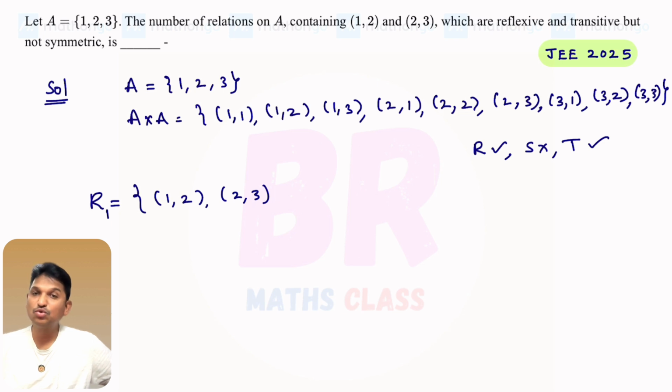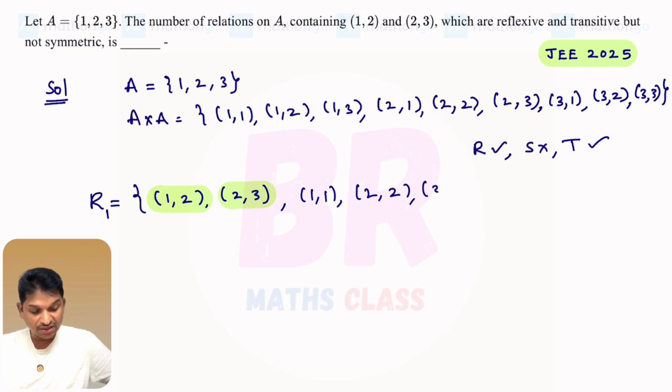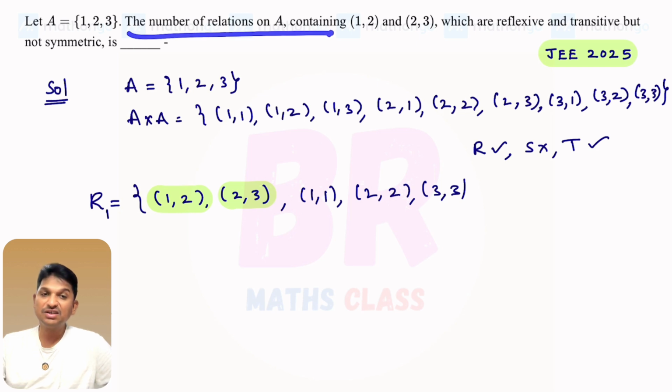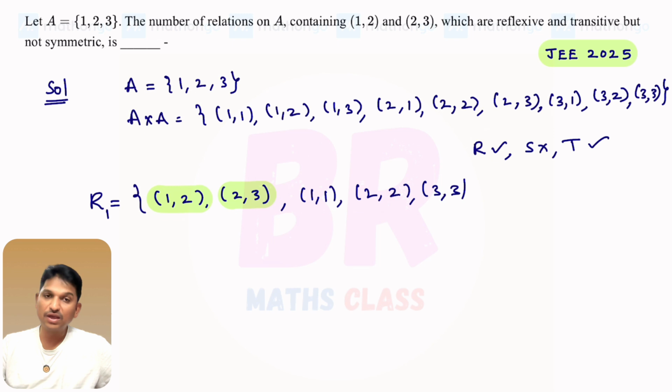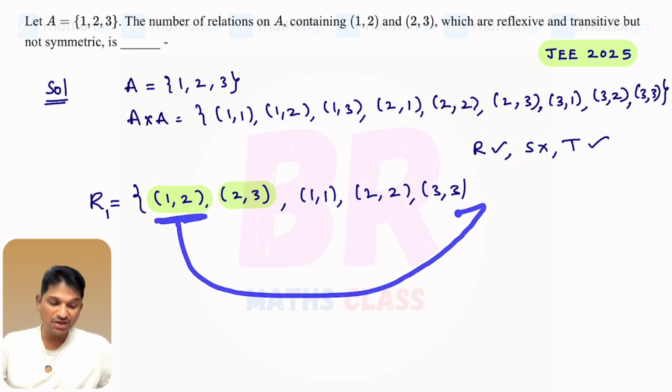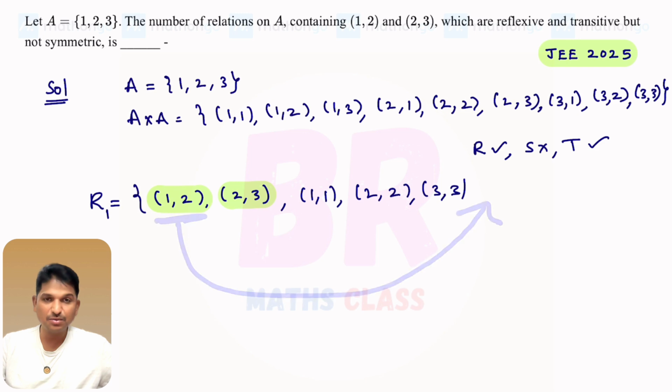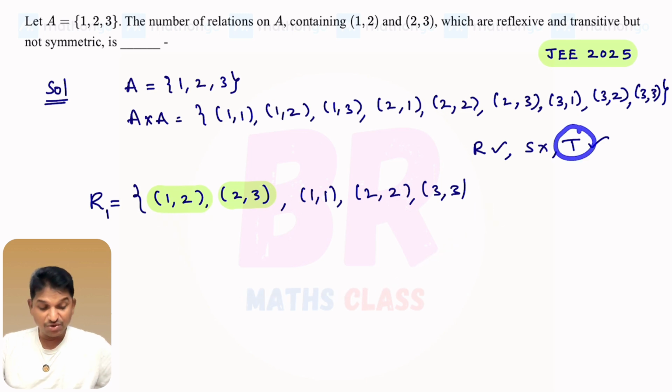(1,1), (2,2), (3,3), these are a must. To make it reflexive, (1,1), (2,2), (3,3) are a must. In addition, whatever relation you take in this example, as they are saying that relation is reflexive, that relation along with these three are a must. Symmetric, they are saying. So symmetric means for (1,2), whether (2,1) is there or not doesn't matter, because it is not symmetric. Transitive, it must be transitive.